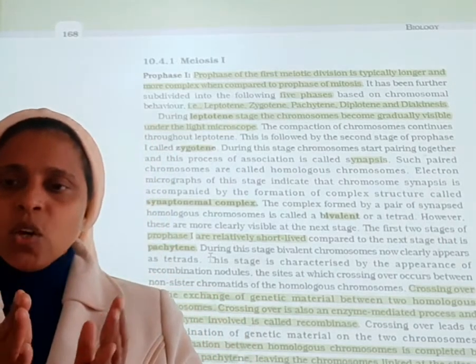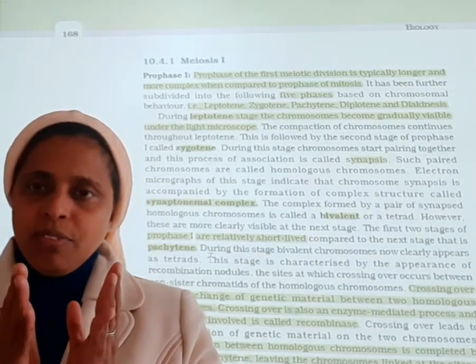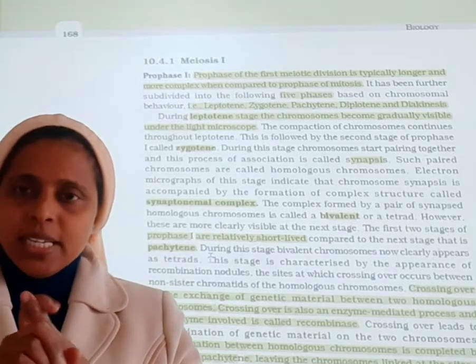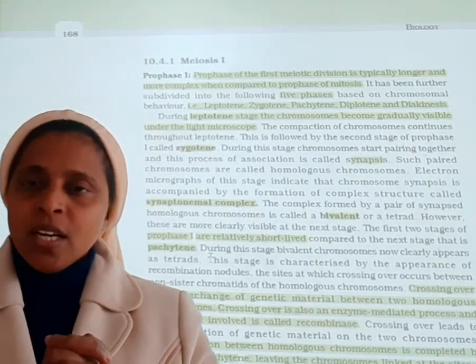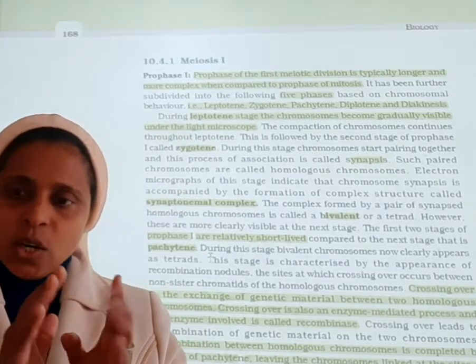So homologous chromosomes, the pairing will be taking place. So it forms non-sister chromatids. So for this, what we call as crossing over.